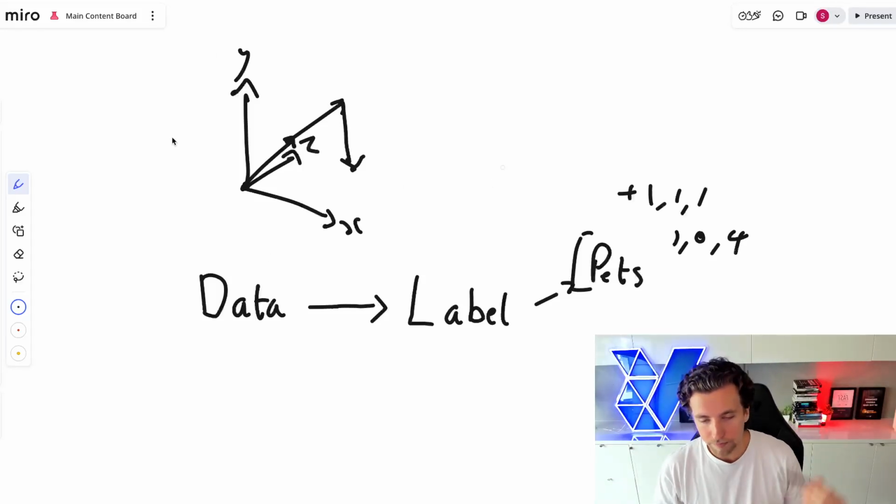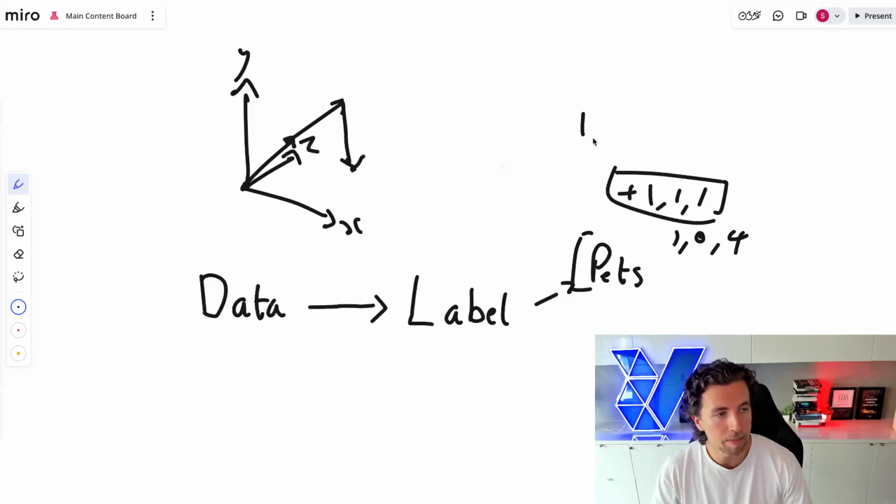Now, where this gets really hard to conceptualize is that these vector spaces aren't three-dimensional. And so there isn't an X, Y, and Z axis. There's often hundreds, if not thousands of axes. And so rather than someone getting pushed, let's say 1, 1, 1, if they interact with a pet post, they might be getting pushed 1, 0, 0. Imagine I'd go and write 100 more zeros, right? Because there's hundreds of dimensions here. And then it's a 1, and then it's 100 more zeros, and then there's a 4 here.